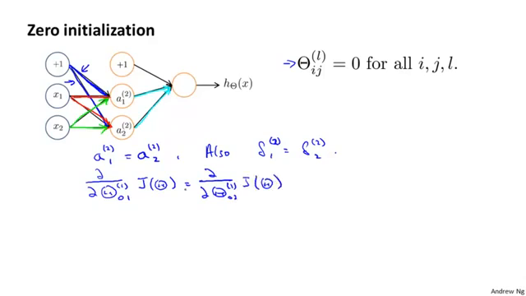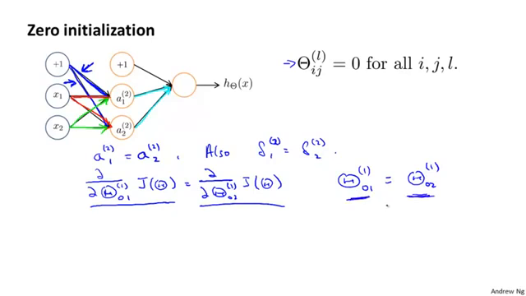And so what this means is that even after, say, one gradient descent update, you're going to update this first blue weight with learning rate times this, and you're going to update the second blue weight with some learning rate times this. But this means that even after one gradient descent update, those two blue colored parameters will end up the same as each other. There'll be some non-zero value now, but this value will equal that value. And similarly, even after one gradient descent update, the two red values will equal each other. And similarly, the two green weights will both change values, but they'll both end up the same value as each other.